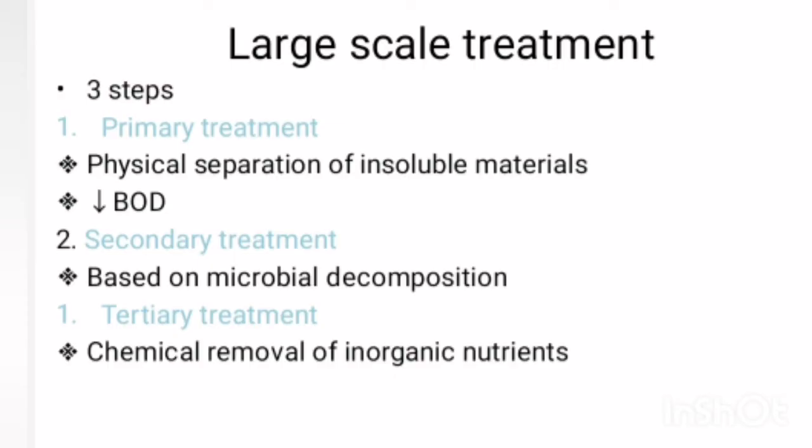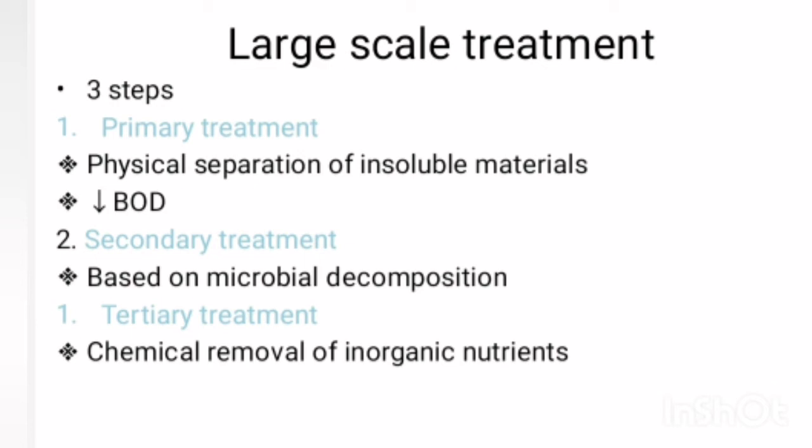The second level of sewage treatment is the large scale sewage treatment, and it includes primary treatment, secondary treatment, and tertiary treatment. The primary treatment is for physical separation of insoluble materials, to lower the BOD.